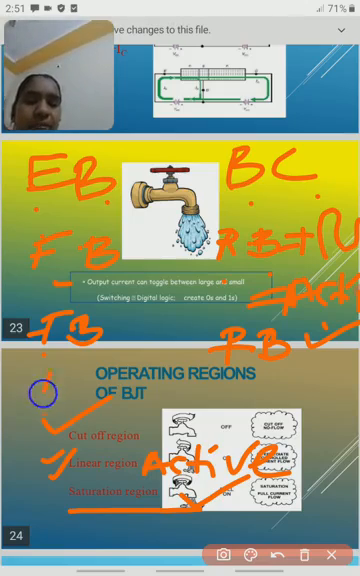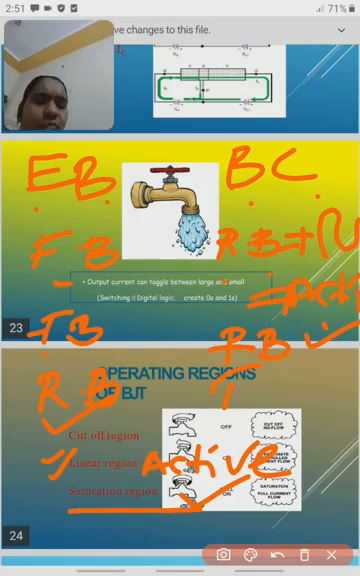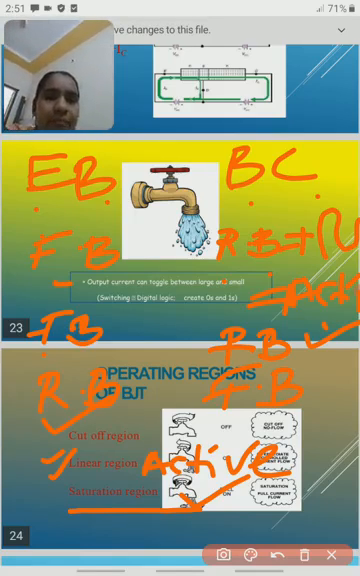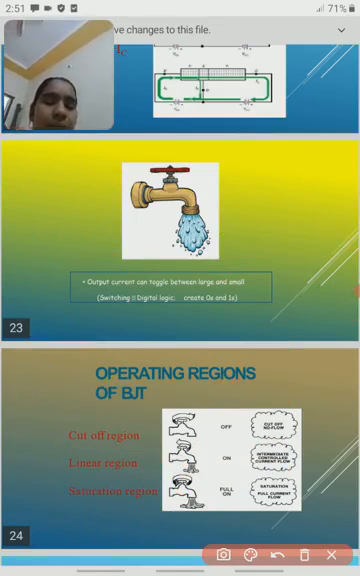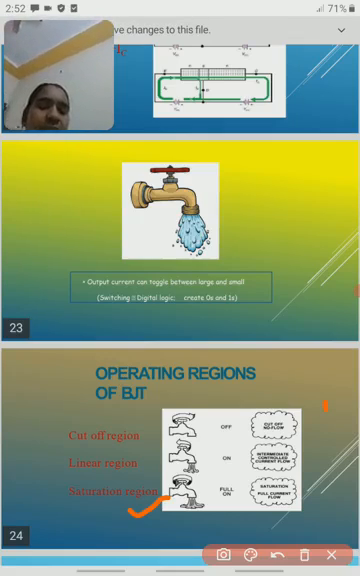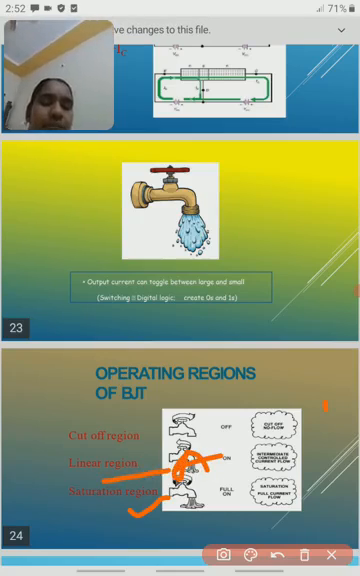If this one is reverse bias and this one is forward bias, then this is called the inversion region or cutoff region. At this situation the transistor is not working. This is the switch off mode. So these are the main differences between the cutoff region, linear region, and saturation region. We should remember: saturation is two junctions, emitter base and base collector, in forward bias. Linear or active region is emitter base in forward bias, base collector in reverse bias. Cutoff region, both junctions are reverse bias.